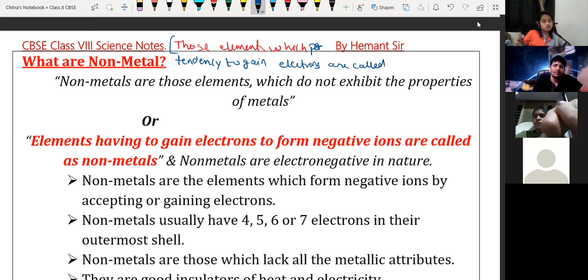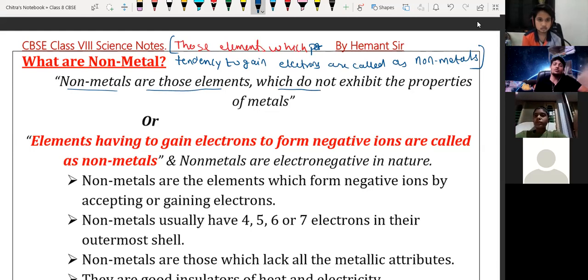Thank you, sir. So those elements which have tendency to gain electrons are called non-metals. And non-metals are those elements which do not exhibit the properties of metal. They are also called non-metals. We can define like this also.